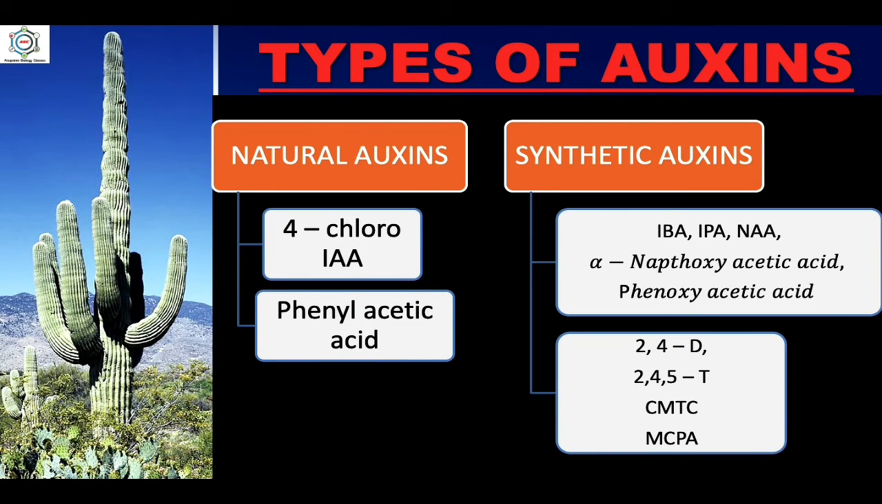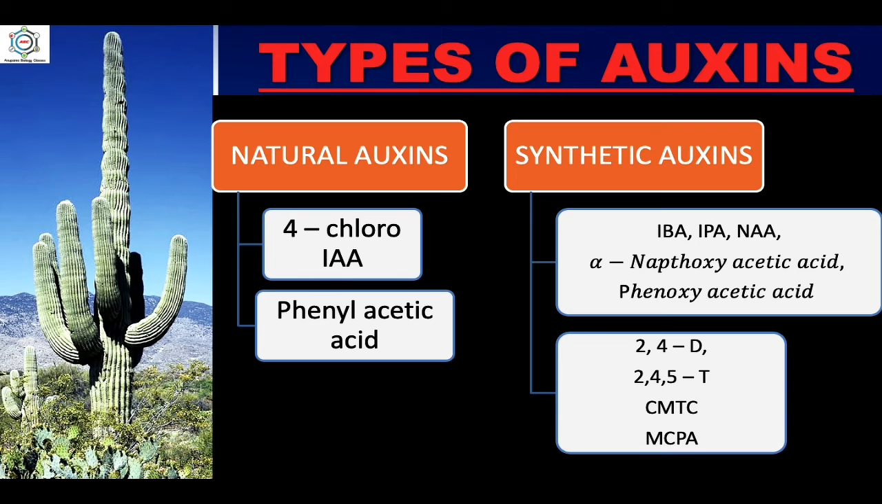So natural auxin examples are, here you can see, 4-chloroindole acetic acid and phenylacetic acid. Now, Wightman and Lighty in 1982 considered these two chemicals also as naturally occurring auxins.